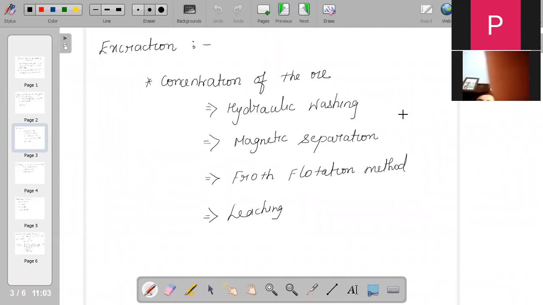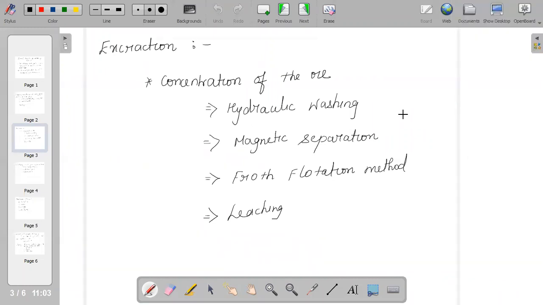What we do in concentration of the ore, the first step is to remove the impurities from the ore, but that will not involve any chemical process. We are just trying to remove the impurities from the ore, and it is not involving any chemical process, because it is based on the difference between the physical properties of the metal and the unwanted particles which are present in it. It is just on the concept of the physical properties of the metal as well as the impurities which are present in that.